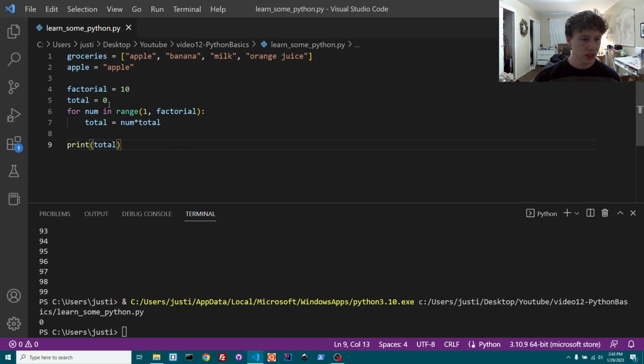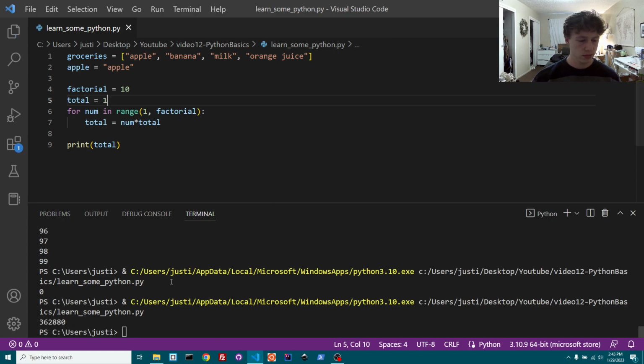And it probably messed up because I set total equal to the wrong value. Maybe you can't, no, never mind. You probably couldn't do a factorial, or maybe you could. That might actually be 10 factorial. I might have not done my math here correctly.